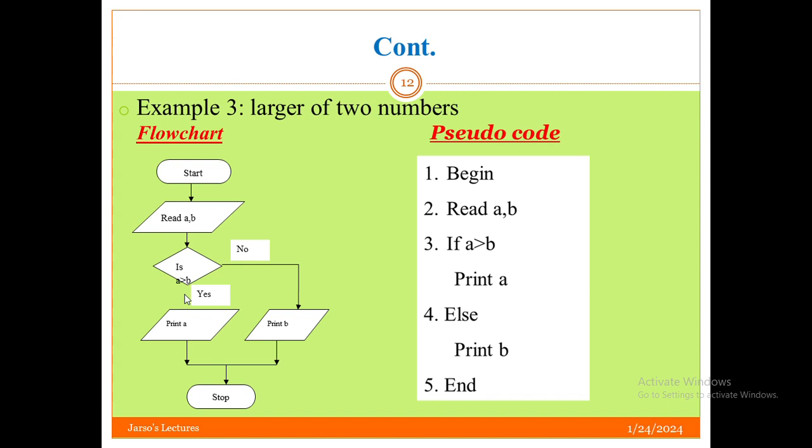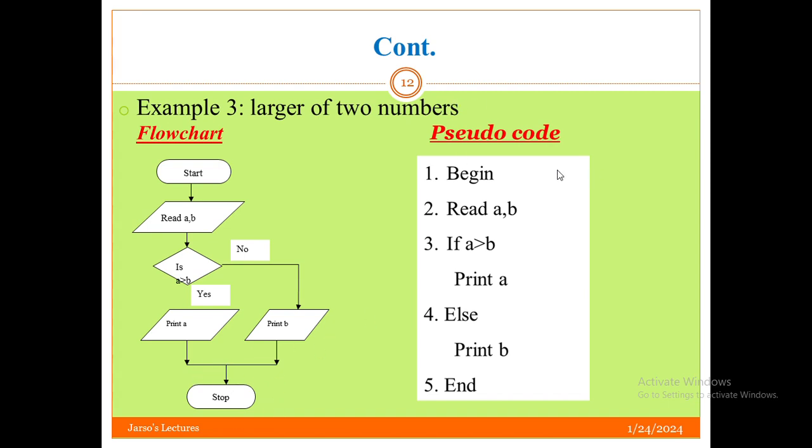Is A greater than B? If yes, A is directly printed to the screen. If no, if A is not greater than B, now the greatest is B. So if yes, A is printed. If no, B is printed. Both are outputs. Then the flowchart stops. To identify such conditions, we use the diamond shaped box. Is A greater than B? If yes, A is printed. If no, B is printed. Then we terminate our flowchart.